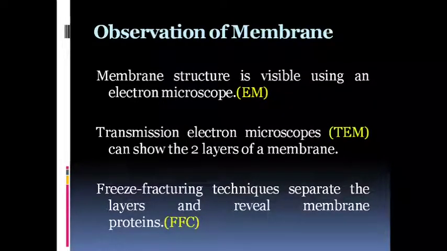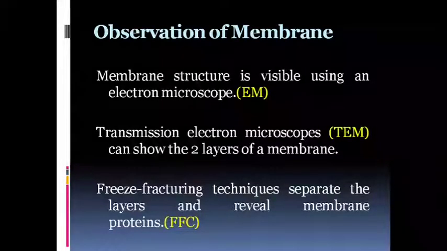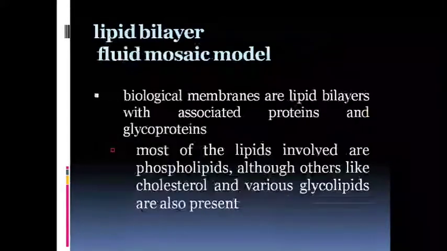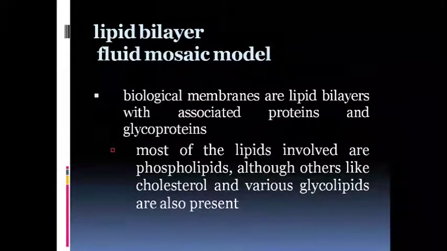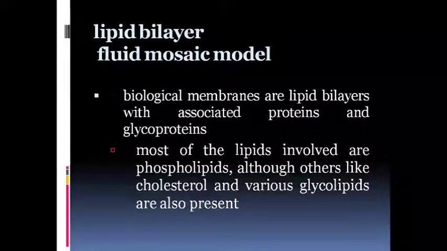Now, there are several methods by which membranes can be observed: by electron microscope, by using transmission electron microscope, or by different techniques of freeze fracturing. The proteins in the membrane structure can be visible. Lipid bilayer is made up of two parts, proteins and lipids. Most of the lipids are phospholipids, and some others are also there in the form of glycolipids and cholesterol.